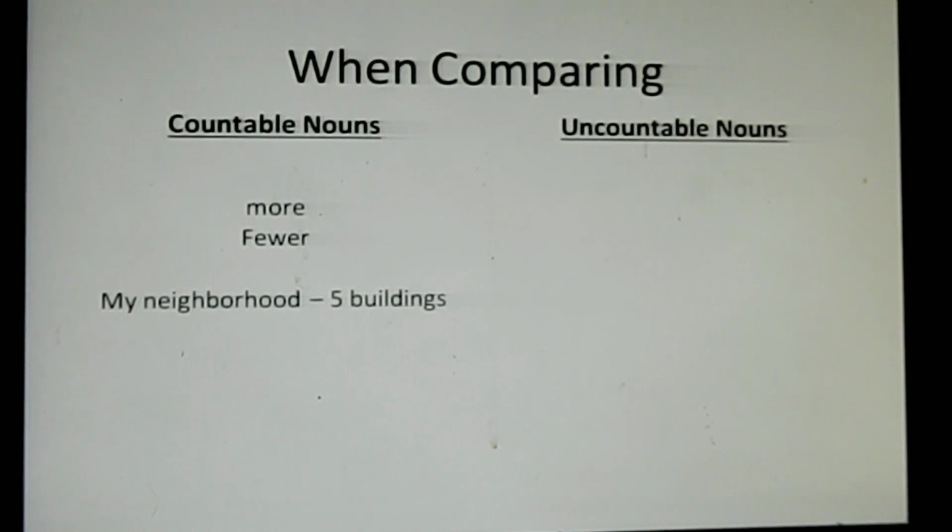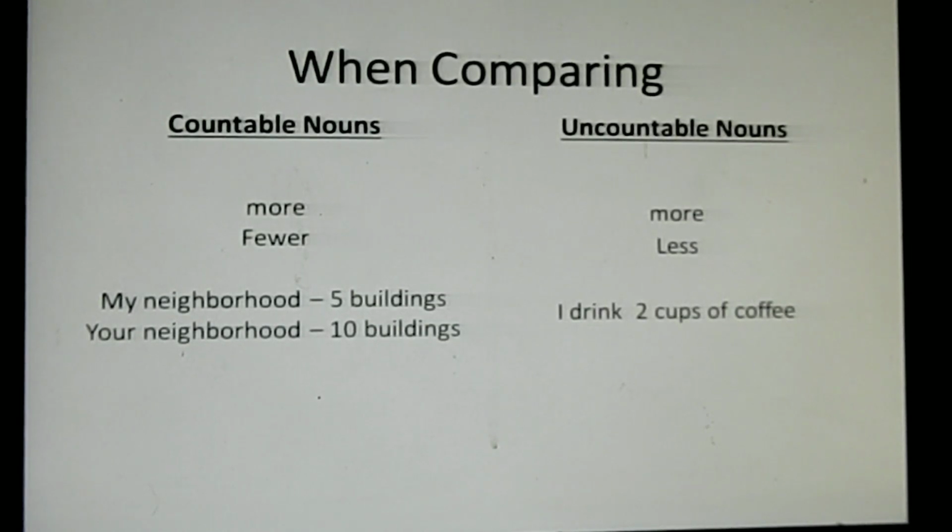One example I'm giving: my neighborhood 5 buildings, your neighborhood 10 buildings. Here more, less. I drink 2 cups of coffee, you drink 4 cups of coffee. Now let's take the first example: my neighborhood 5 buildings, your neighborhood 10 buildings. Your neighborhood is having more buildings. So you use the word more under countable noun.